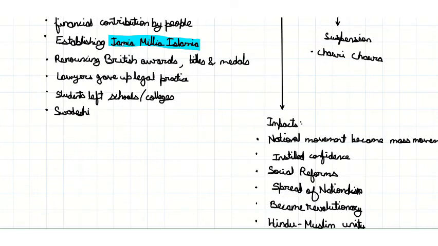Many famous lawyers in India gave up their legal practices because this was supplied only through British, and their income was also from British. Many students left their schools and colleges because those were mainly run by the Britishers, and the principal or the head of institutions were Britishers themselves. And finally, the Swadeshi movement, which is a major part in all the movements that were done to avoid British rule in India further.